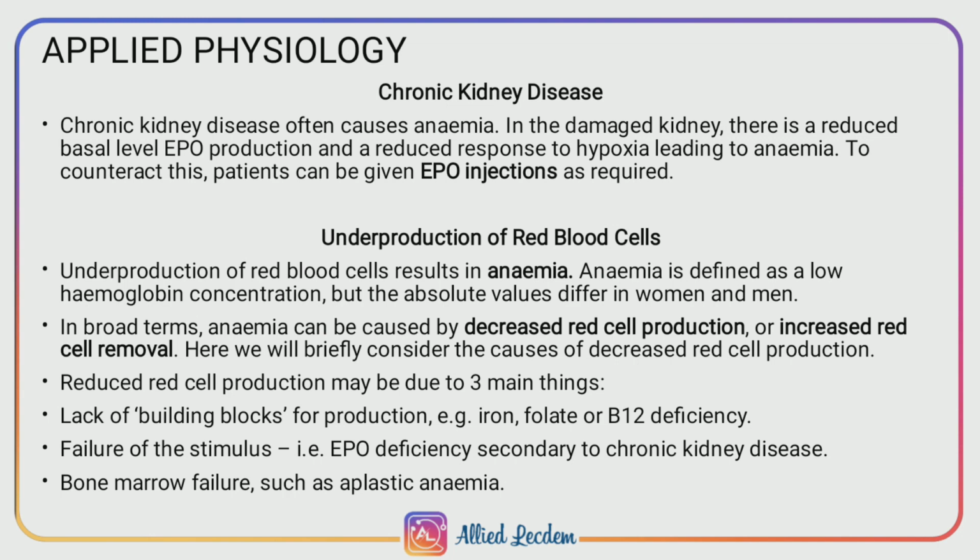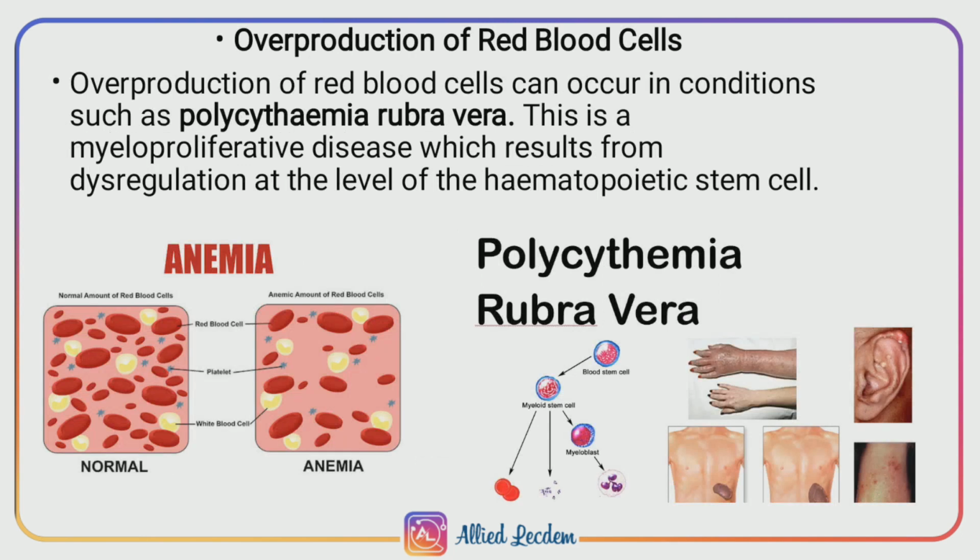We know after the age of 20, the bone marrow becomes the sole site for production of RBC. When there is a failure in production of RBC from bone marrow, it may lead to a condition, namely aplastic anemia. Overproduction of RBC, that is, when RBCs are produced in more numbers than required in normal, may lead to a condition called polycythemia rubra vera.